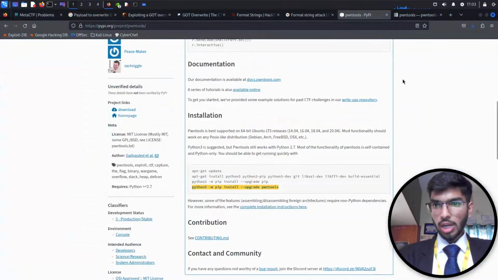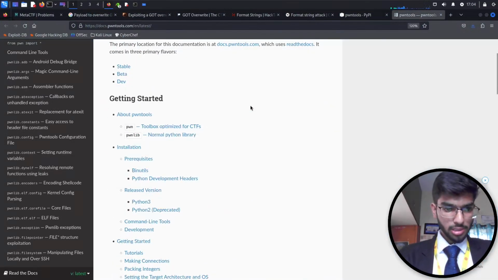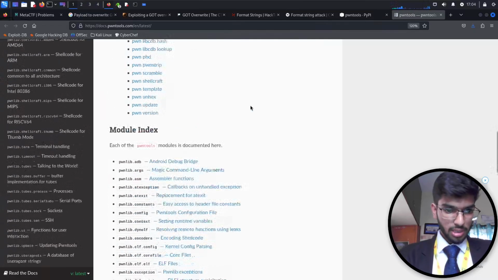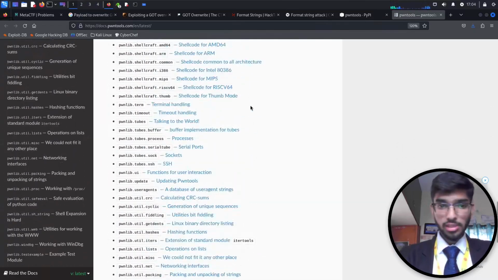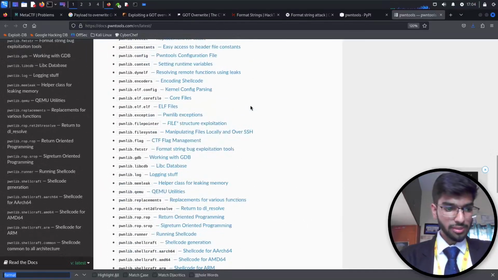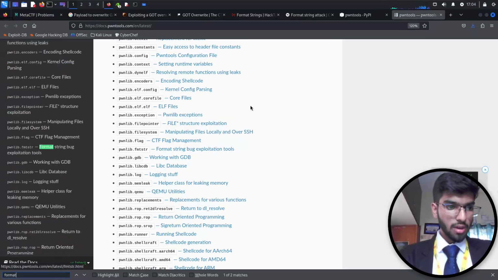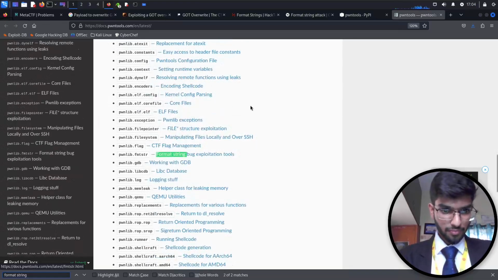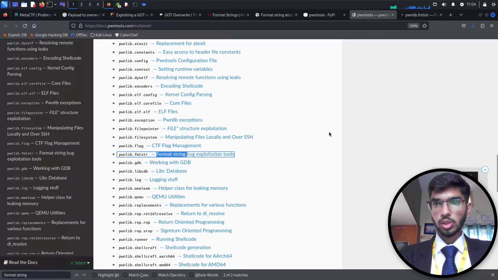Let's go to the documentation page here, and there's a lot of things which we can actually do using this library. So let me only search for the specific thing which I want, which is format string. So we need to use this library for exploiting the vulnerability which is there.